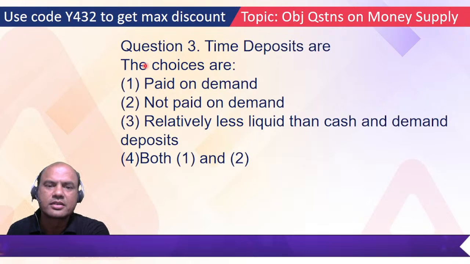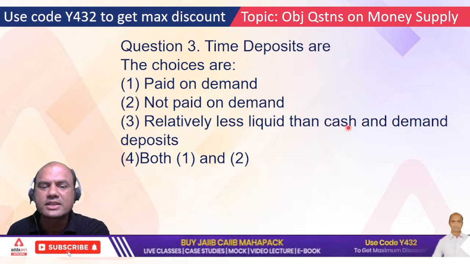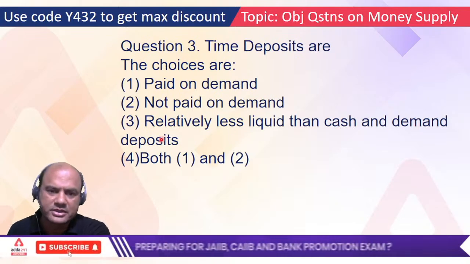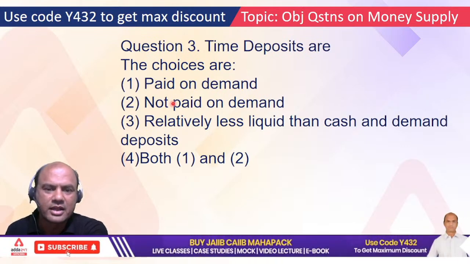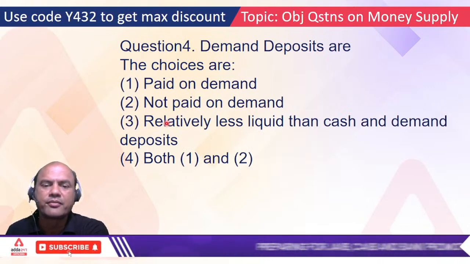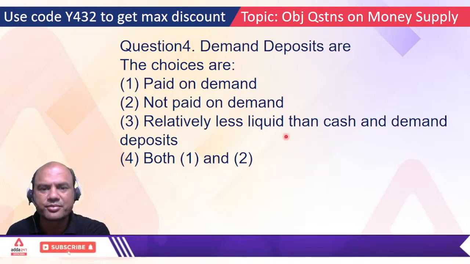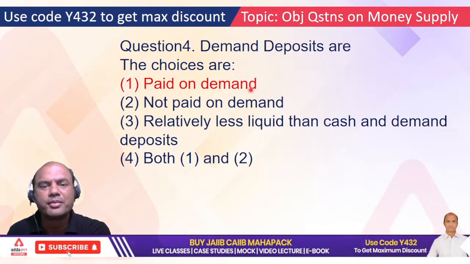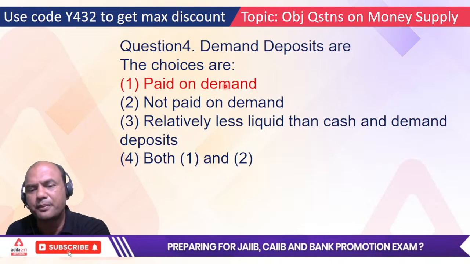Time deposits are, the choices are paid on demand, not paid on demand, relatively less liquid than cash and demand deposits, and both 1 and 2. Now the answer is very simple, right? Demand deposits are paid on demand. It's that simple. It means you put the check and the bank has to pay you, isn't it? That's why it's called demand, CASA, right?